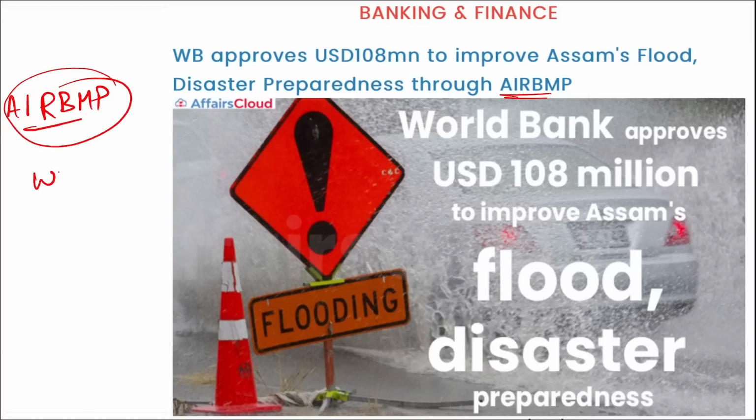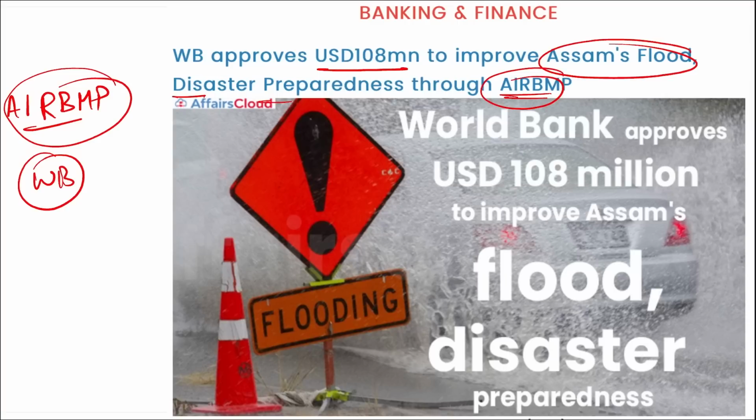So it was the World Bank that has approved this amount to improve Assam's flood and disaster preparedness through AIR BMP. All right, and if the question asks that World Bank has approved $108 million in which state for flood preparedness, it is Assam. Then a question can be asked that World Bank has approved how much amount of money to improve Assam's flood and disaster management through AIR BMP. So the amount that has been asked will be $108 million,